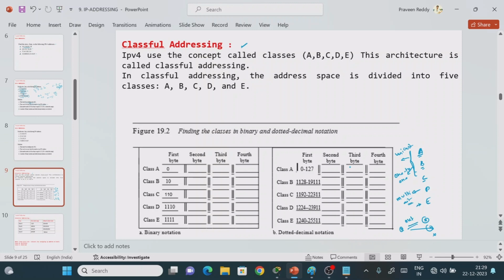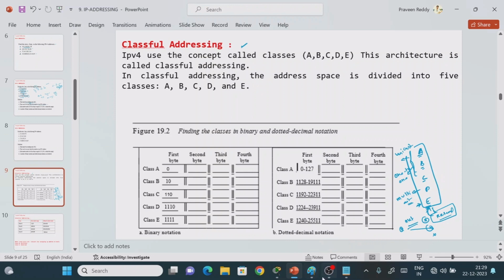Then we have one more classification of the IP address, that is nothing but Class E, which is used for reserved purposes. In future, if some requirement comes up, then they are going to use the Class E IP address, so they have designed the classful IP address mechanism with 5 types: 1, 2, 3, 4, 5.